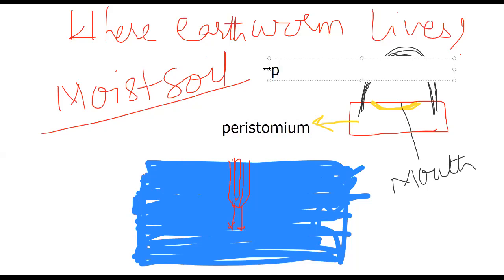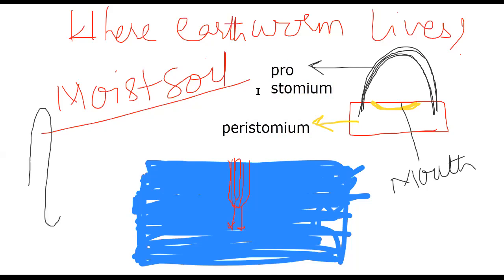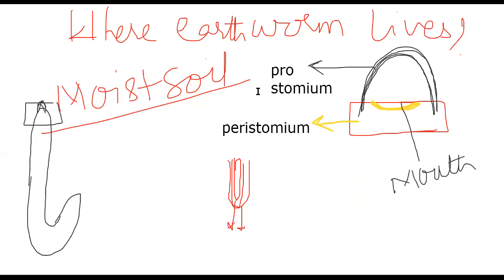So before the mouth there is a pseudo segment present. We call it the prostomium. Why are we saying this here? As we said, the earthworm digs the burrows, isn't it? Let me draw the earthworm. So, how does it dig the burrows? In the anterior part, this prostomium becomes stiff, and with the help of that prostomium, it is going to dig the burrows.